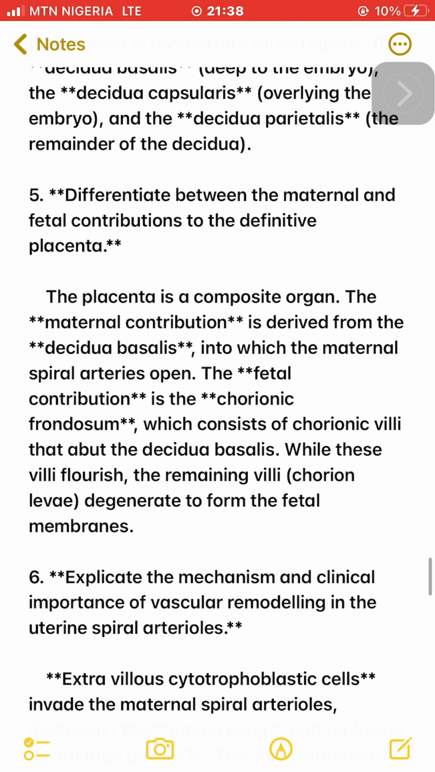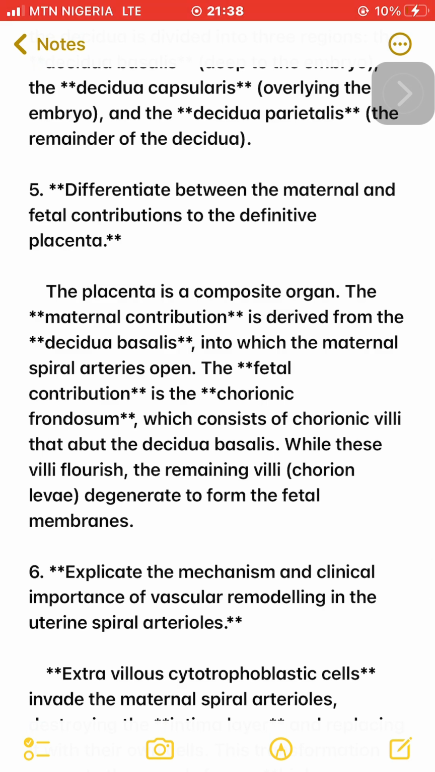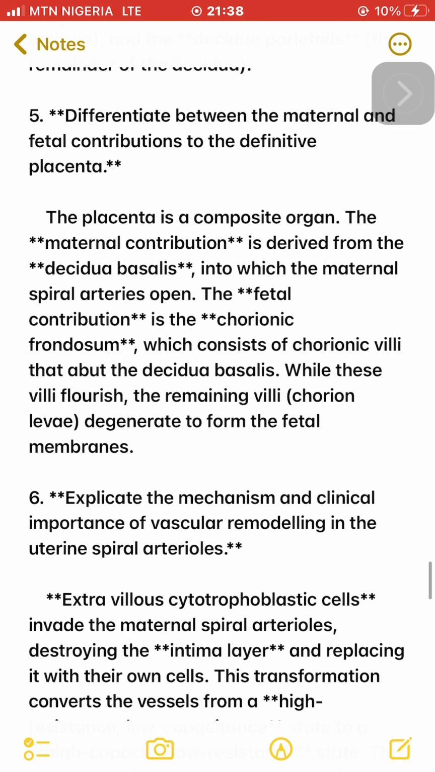5. Differentiate between the maternal and fetal contributions to the definitive placenta. The placenta is a composite organ. The maternal contribution is derived from the decidua basalis, into which the maternal spiral arteries open. The fetal contribution is the chorionic frondosum, which consists of chorionic villi that abut the decidua basalis. While these villi flourish, the remaining villi, the chorion laeve, degenerate to form the fetal membranes.